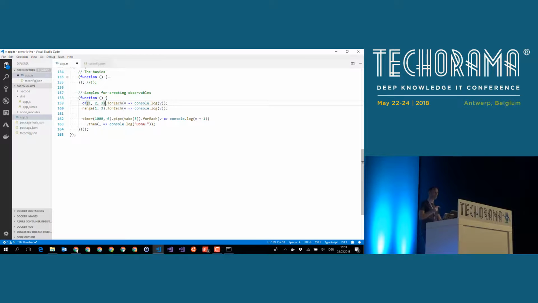And the best thing why I like Rxjs so much is that Rxjs, as the name suggests, is just one implementation of reactive extensions. There is an Rx for .NET. There is an Rx for dozens of languages.